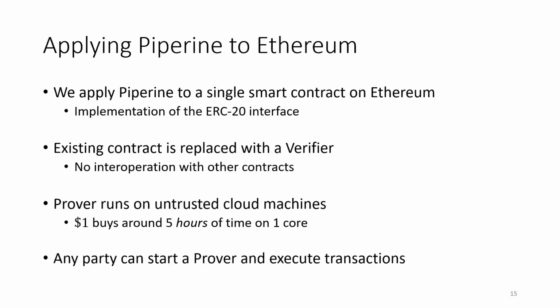Given this context, when we test Piperine on Ethereum, we'll be working in the following setting. First, we're only going to re-implement one contract, an ERC20 token. This class of contract is responsible for about a half of all Ethereum transactions. We're also going to completely break interoperability with the rest of Ethereum. We're changing the signature scheme to one that is similar in security but convenient for us, and we're not going to approach the question of how to make calls from one contract to another, which Ethereum allows.